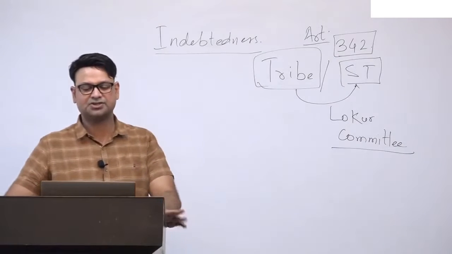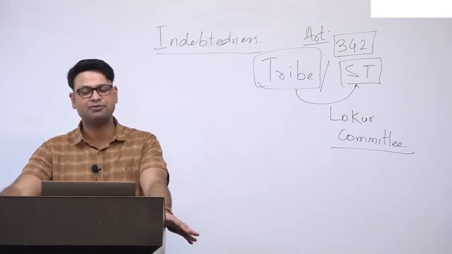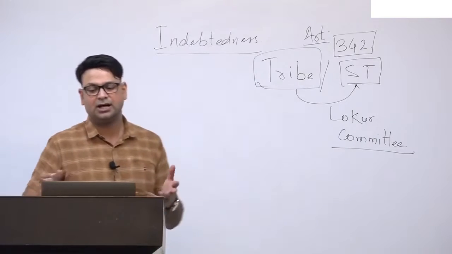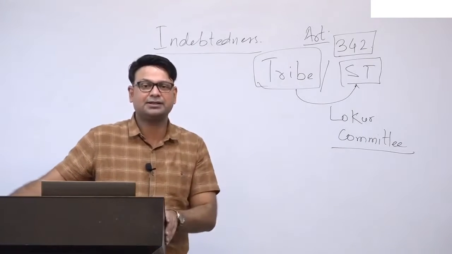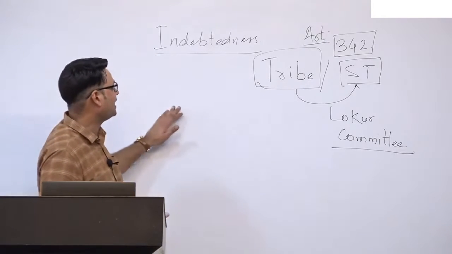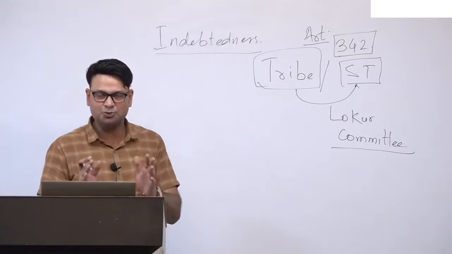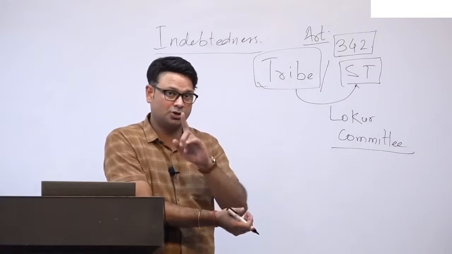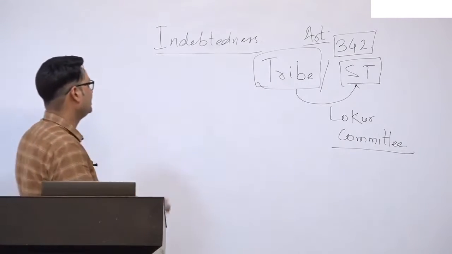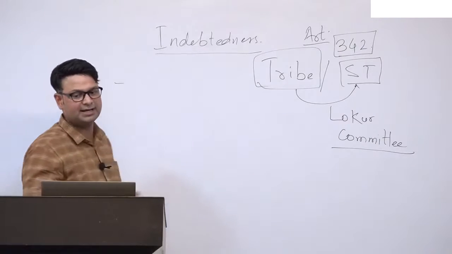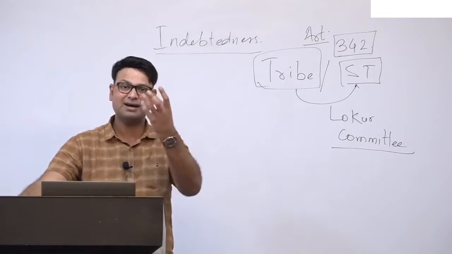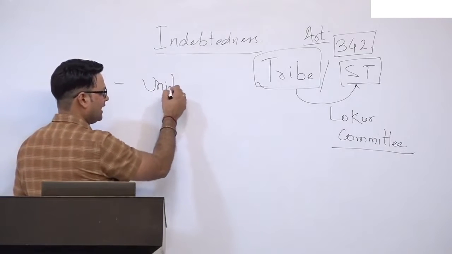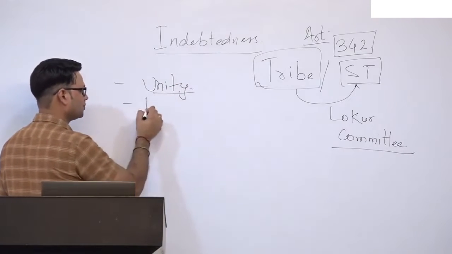Here I will just share some of the characteristics of Indian tribes, and that includes that they have a common definite topography. That means they live in a particular area, and most of the tribes live in remote areas, but not all. That you must also understand. So they live in remote areas. That is one characteristic. They have a sense of unity, and tribes are homogeneous groups.